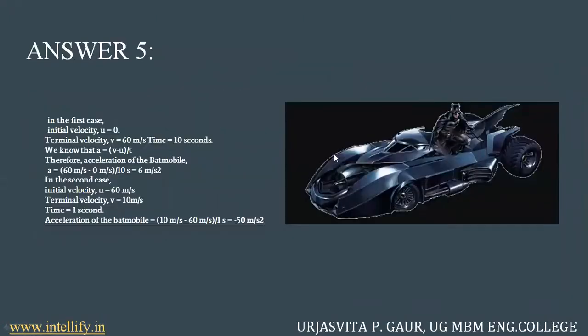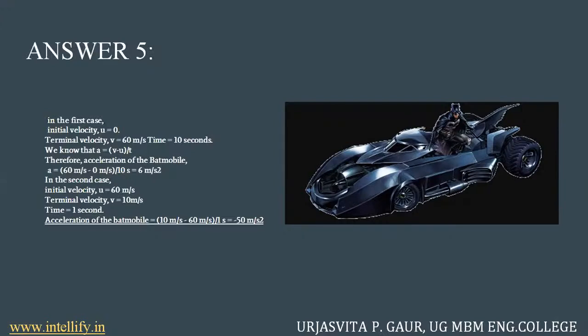In the first case, beginning from rest, your initial velocity u is equal to 0, right? Then it has accelerated to reach a velocity of 60 meters per second, that is your terminal velocity, in 10 seconds, that is, your time is 10 seconds. Now I just have to apply the equations of motion, and the first one of them is a equals v minus u over t, which is also v equals u plus at.